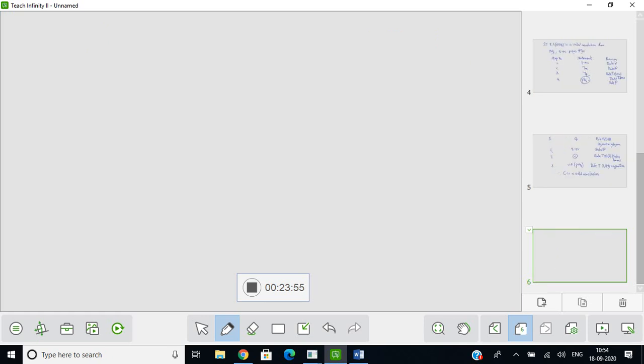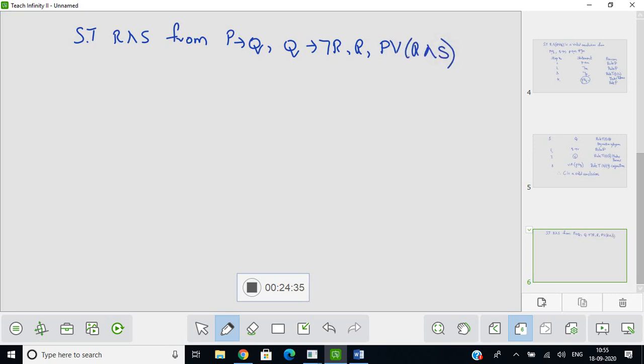Show that R and S can be derived from the premises if P then Q, comma, if Q then negation R, comma, R, comma, P or R and S. So how to show this?